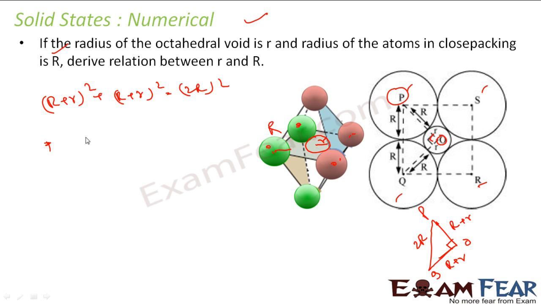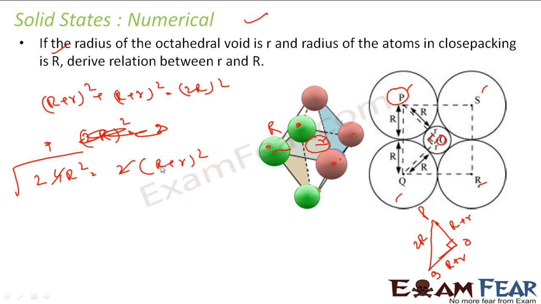Or I can say that (2R) square becomes 4R square, which is twice (R + r) square. The 2 gets cancelled, and we take the root on both sides.